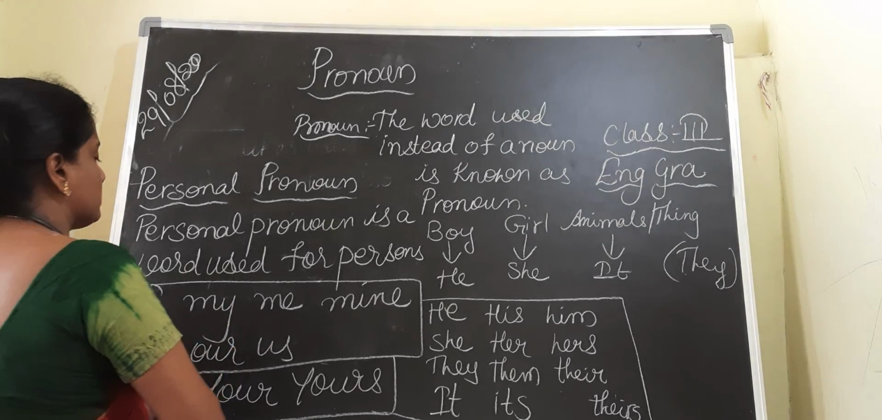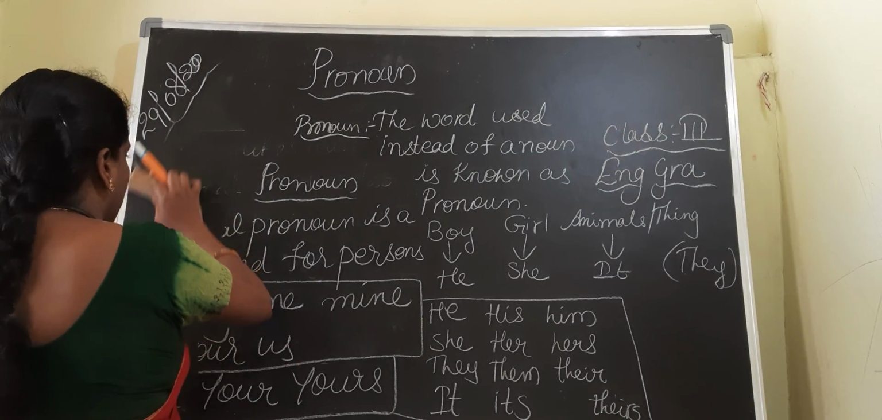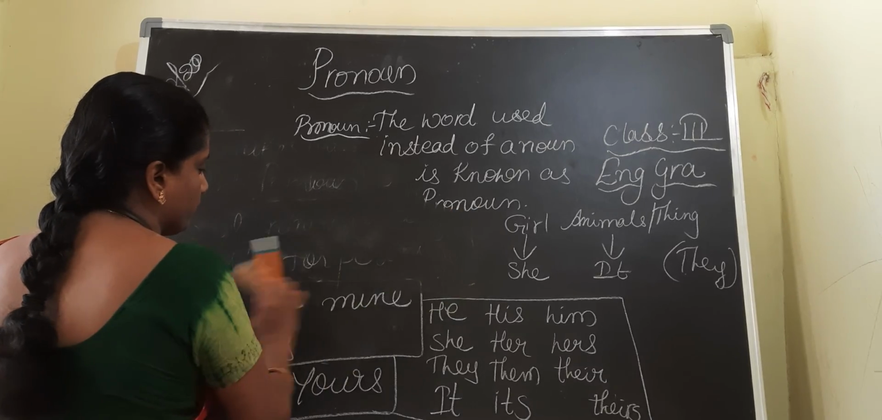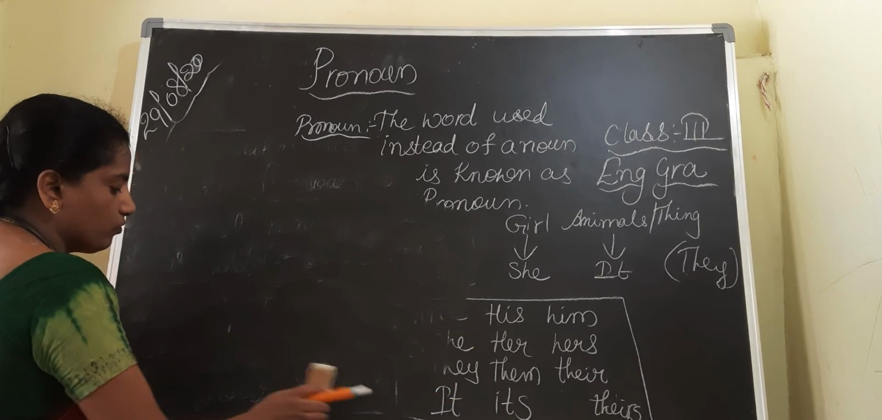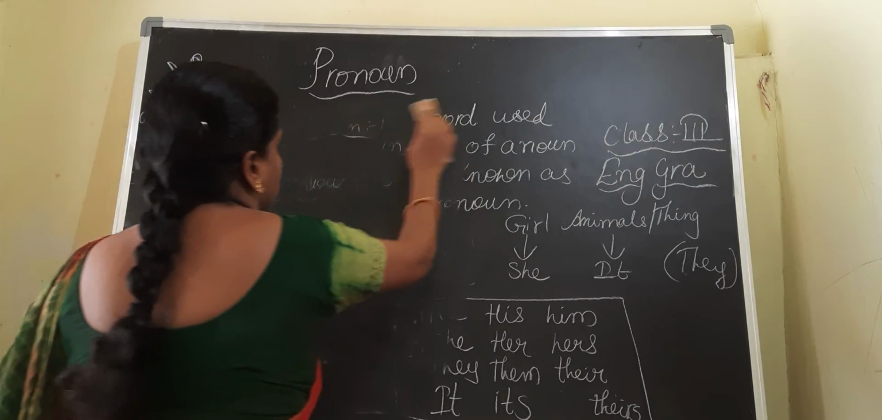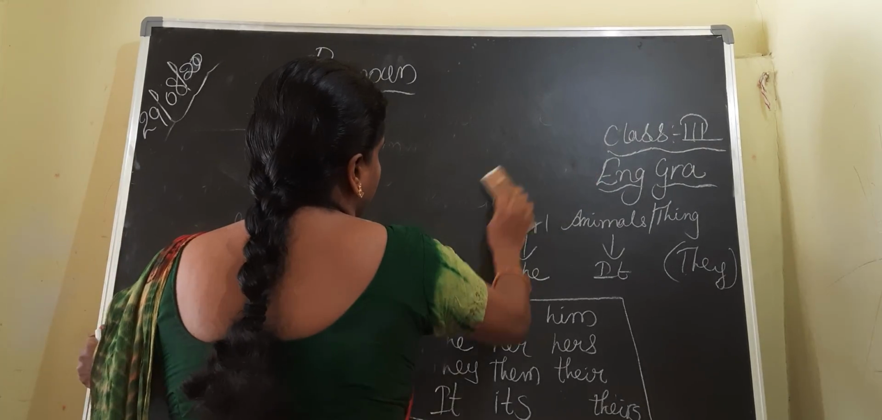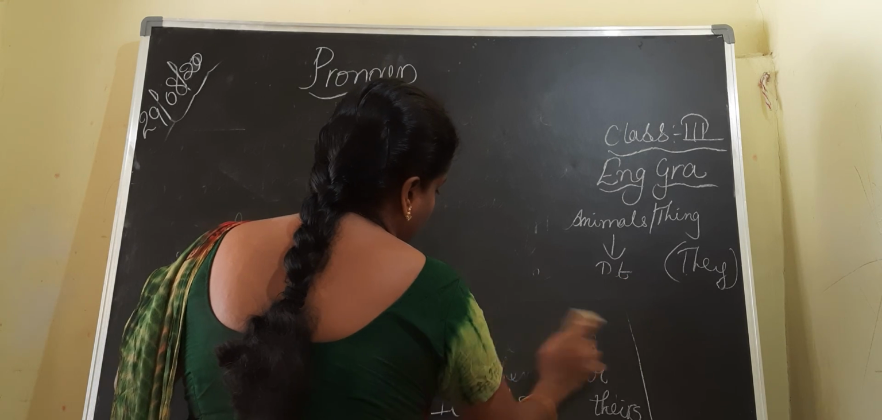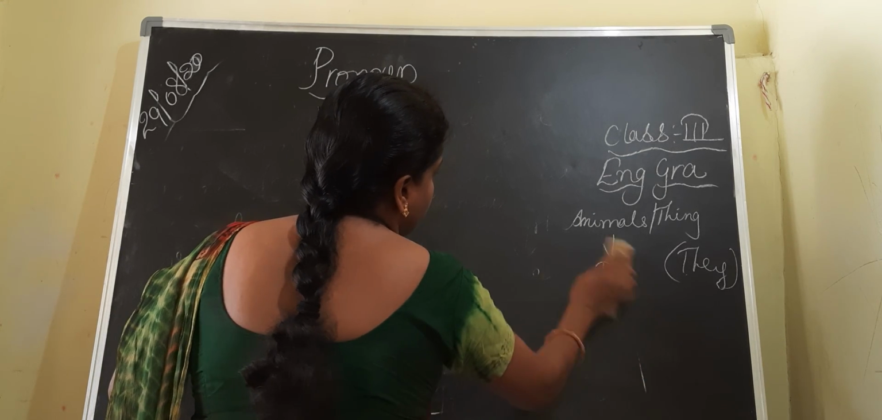Now let us discuss a few more things about the pronouns, children. We'll see what pronouns are used as the subject, and what pronouns are used as the object. It is a lengthy topic, children, so it will take 2 to 3 days to finish.